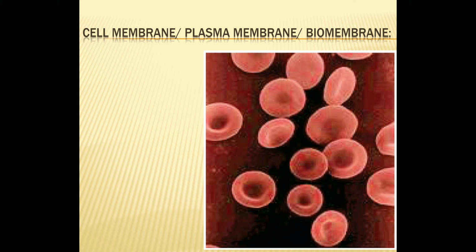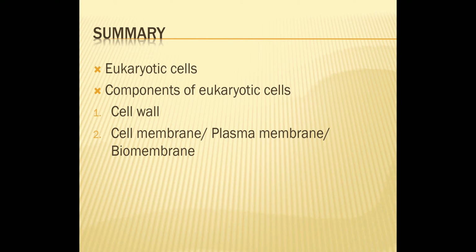Let's stop here. We'll continue in the next video lecture. So let's see a quick summary of what we studied today. We started with the eukaryotic cell, the introductory part. Then we started with the components of eukaryotic cells. In that, we studied the details of two components: cell wall and cell membrane, plasma membrane, or you can say biomembrane.